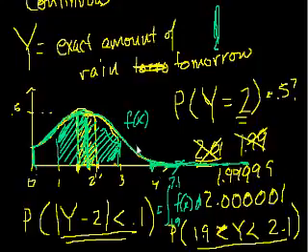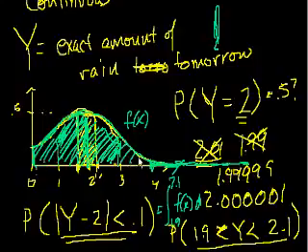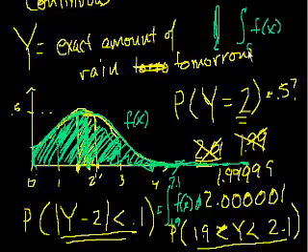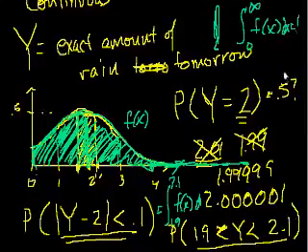And all of this should lead to one light bulb in your head: the probability of all of the events can't be more than 100%, right? All of the events combined, there's a probability that one of these events will occur. So essentially, the whole area under this curve has to be equal to 1. So if we took the integral of f of x from 0 to infinity, at least as I've drawn it, dx, it should be equal to 1, for those of you who have studied calculus. For those of you who haven't, an integral is just the area under a curve, and you can watch the calculus videos if you want to learn more about how to do them.